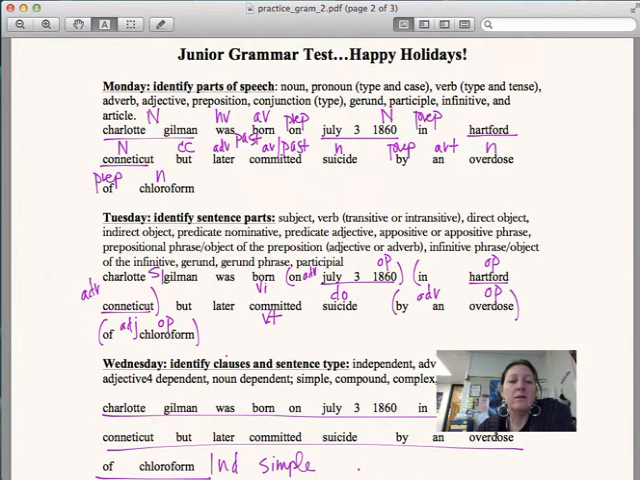Charlotte Gilman is your noun. Was is a helping verb. Born is an action verb, and that is all past tense. On is a preposition. July 3rd, 1860 is a proper noun. In is a prep. Hartford, Connecticut is a proper noun. But is a coordinating conjunction. Later is an adverb. Committed is an action verb past. Suicide is a noun. By is a prep. An is an article. Overdose is a noun. Of is a prep. Chloroform is a noun.